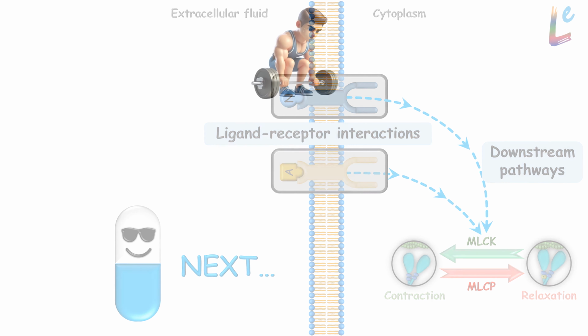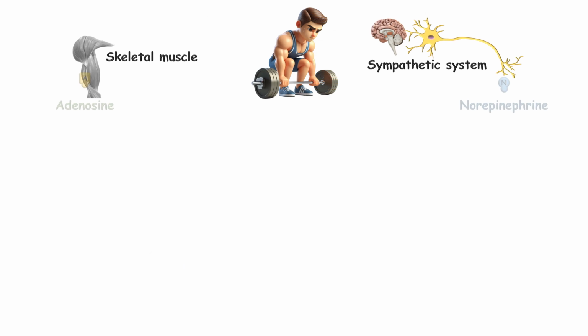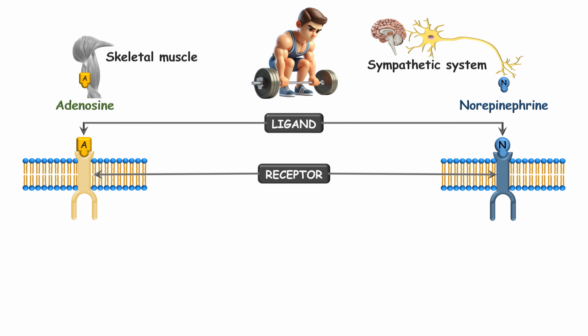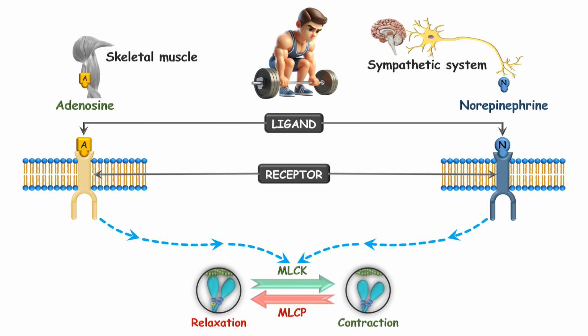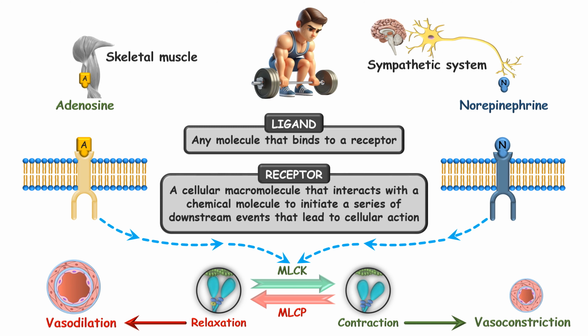Let's summarize. To meet a physiological need, the body often releases messenger molecules. Those that bind to the receptors on the target cells are called ligands. Ligand receptor binding initiates downstream pathways within the cell. This results in cellular effects and ultimately helps in fulfilling the body's requirement. These are the two important terms in this discussion.